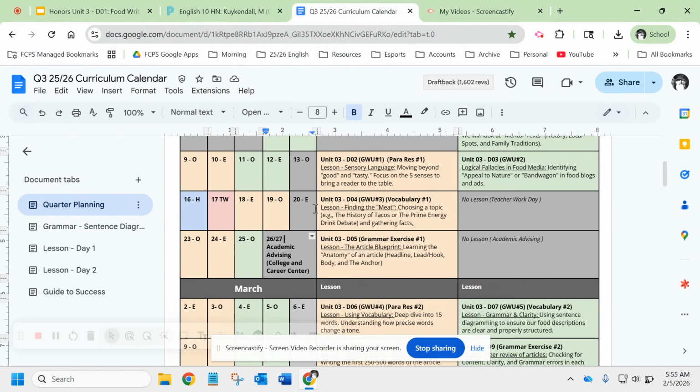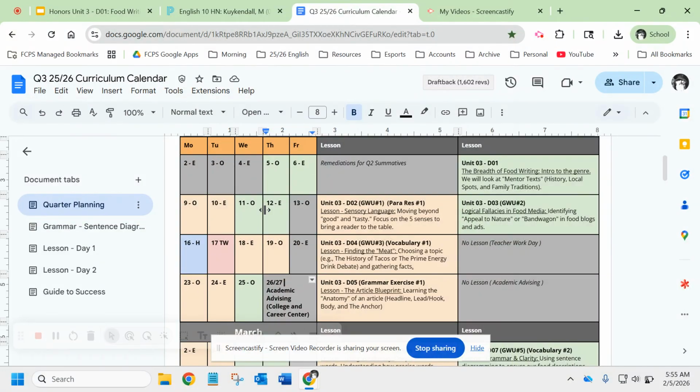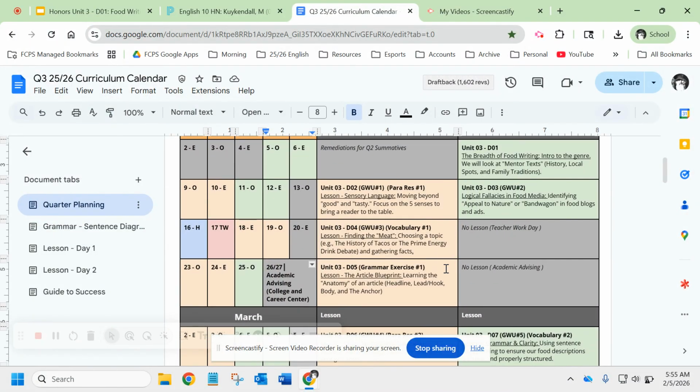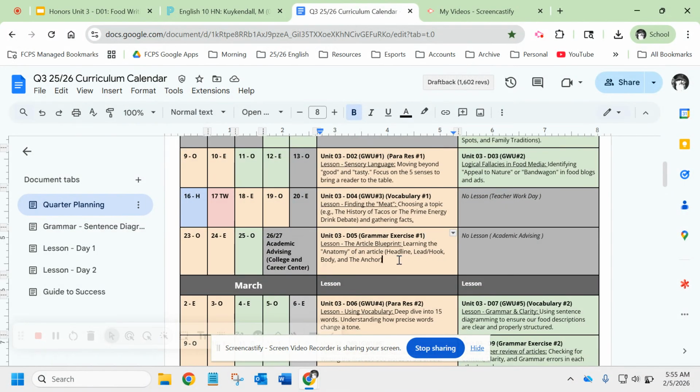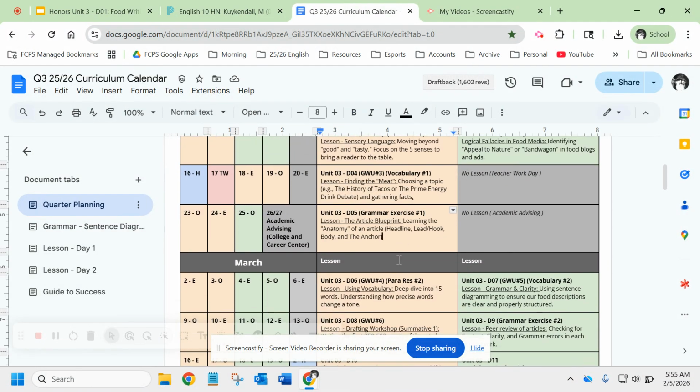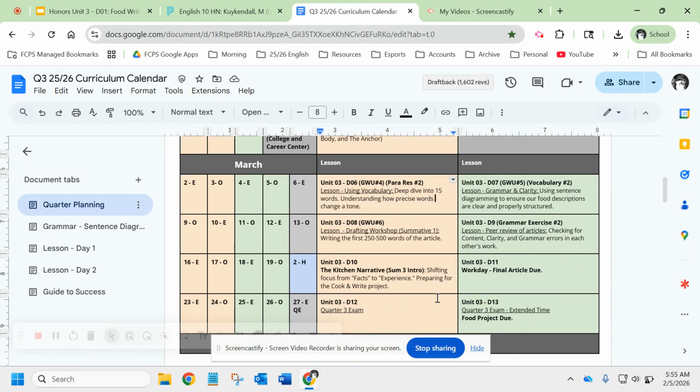So as you can see, these first couple weeks, we'll only get one lesson in this week. We will get 2 in, and then we have some holidays and teacher work days, and then academic advising. So this is going to be a fairly short and quick quarter. So I really urge you to make the most of the time that you have in class. Please watch the videos. Please keep ahead of things. We're going to be at the end of the quarter real quick, and I don't want you guys to miss out and have a lot of missing assignments and things.